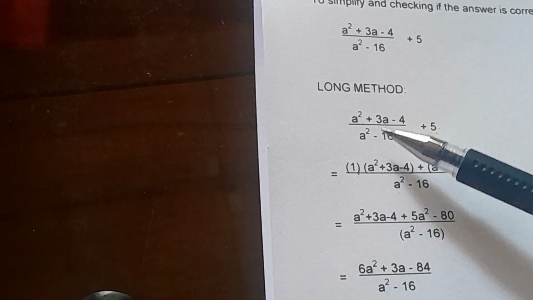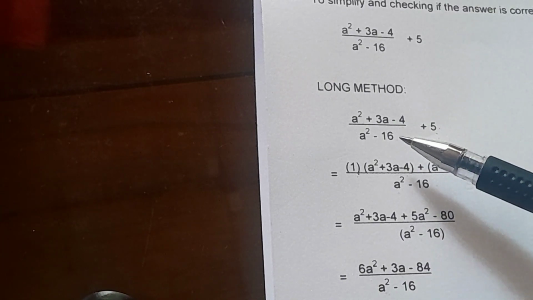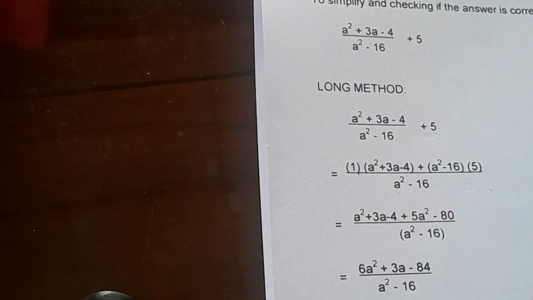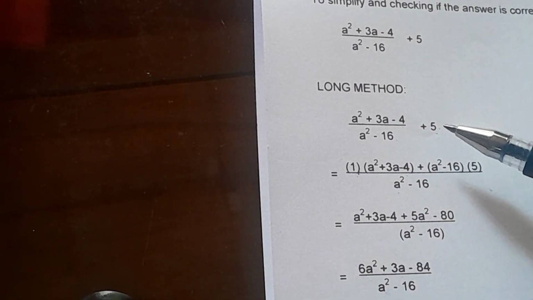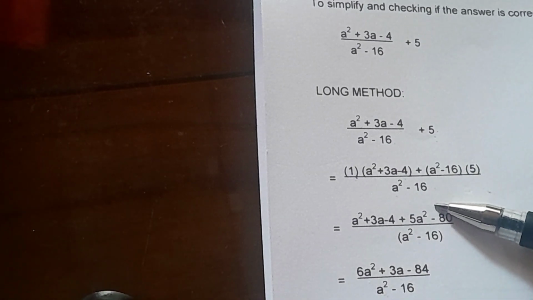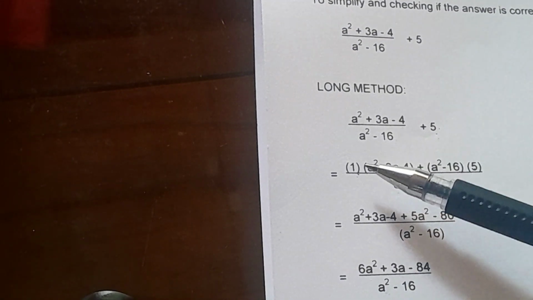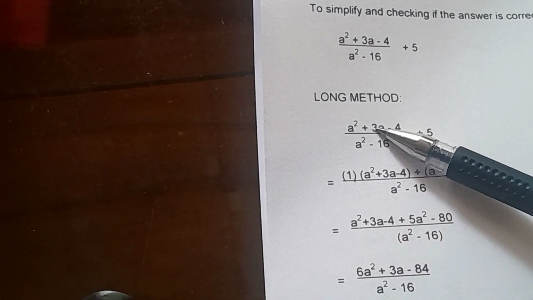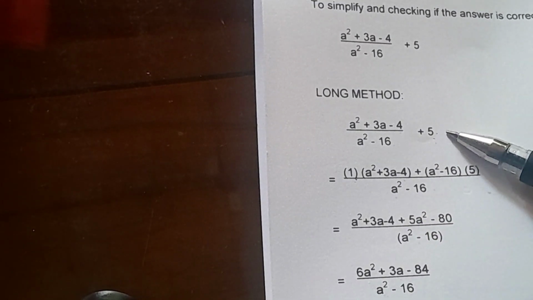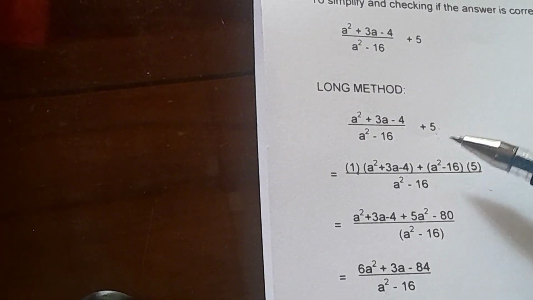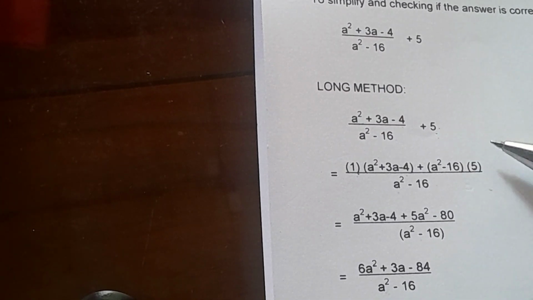So we have here (a squared plus 3a minus 4) over (a squared minus 16) plus 5. The lowest common denominator between a squared minus 16 and 1 is a squared minus 16. So a squared minus 16 divided by a squared minus 16 gives us 1, times the numerator a squared plus 3a minus 4. Let's proceed to the next: a squared minus 16 divided by 1 is a squared minus 16, times the numerator 5.